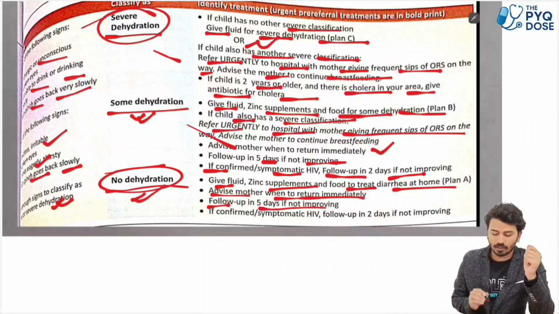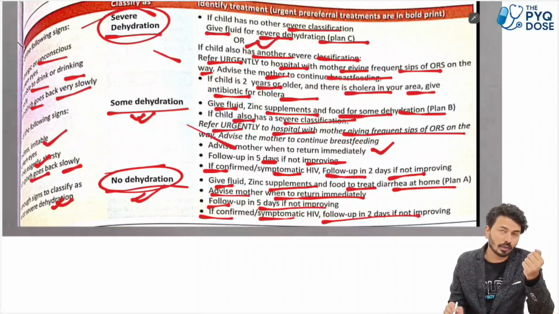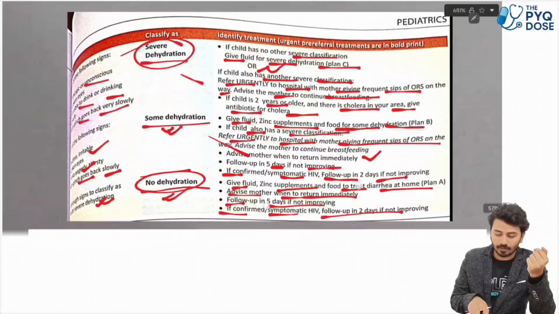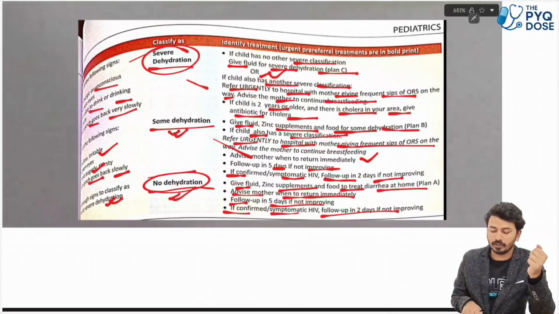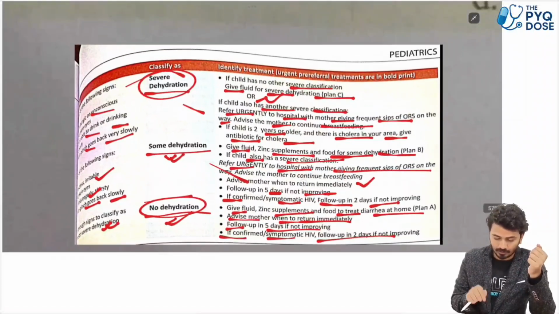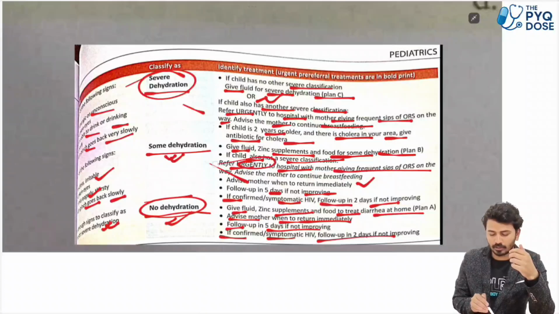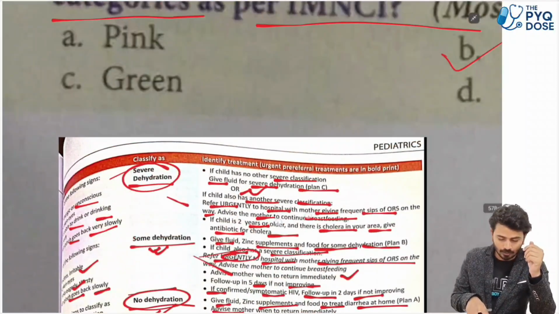Follow up in 5 days if not improving. If confirmed symptomatic HIV, follow up in 2 days if not improving. So these are generally the treatment. Urgent preferred treatments are in generally bold print. ठीक है, bold print में यहाँ पे जितना भी दिया हुआ, that is generally यहाँ पे जैसे देखो, urgently to hospitals. These are generally for the urgent